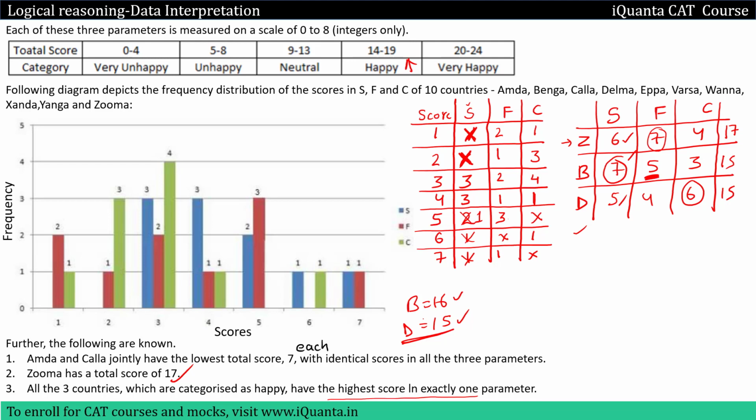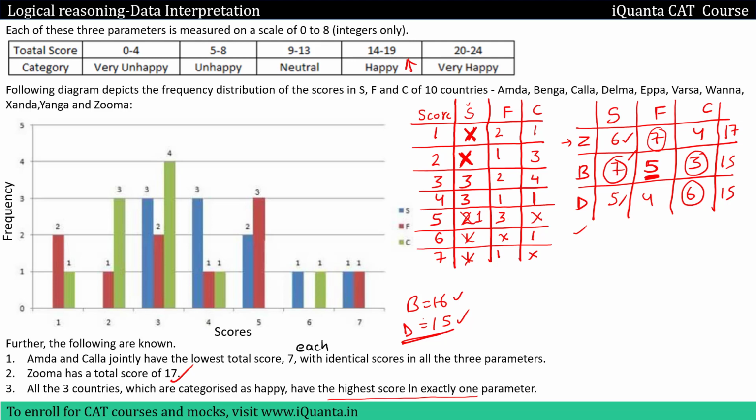No, it is not possible because a score of 6 is not possible in F. Okay, so this will be 5 only. Can we increase this 3 to 4? Because then only we'll be able to make the total score equal to 16. So can we do that? No, we cannot make it 4.